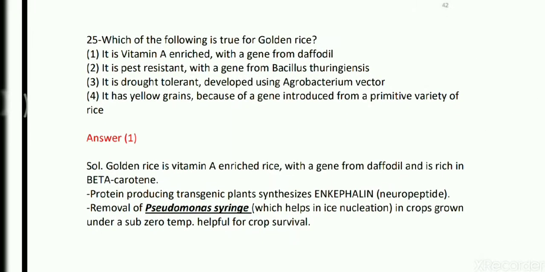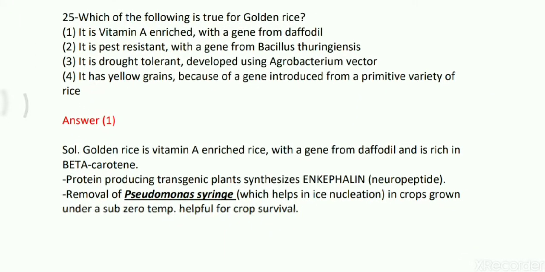So come to question number 25. Which of the following is true for golden rice? Again a direct question from applications of biotechnology in food or in processing of different crops. Okay, so golden rice. So what are the different options?